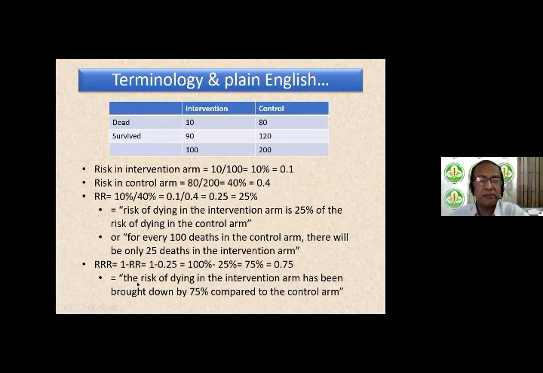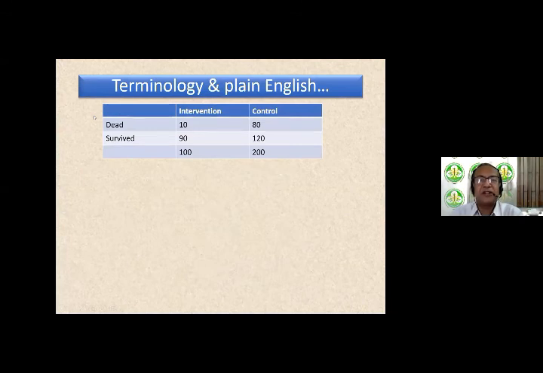What you're saying in plain English is that the risk of dying in the intervention arm has been brought down by 75% compared to the control arm. That is relative risk reduction. So the relative risk itself was only 25%, which means the relative risk reduction is 75%. It all means exactly the same thing, being said in different ways. Okay, same data set, intervention and control, same numbers.